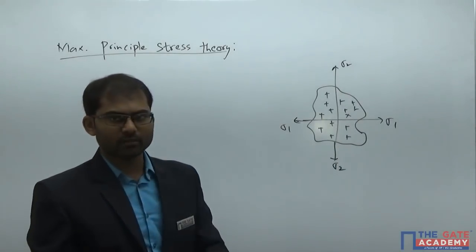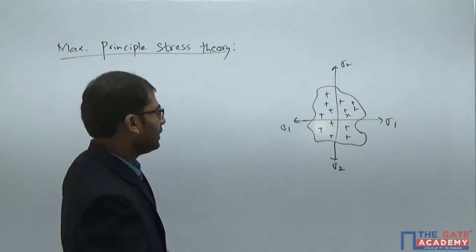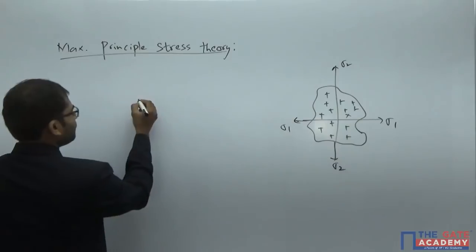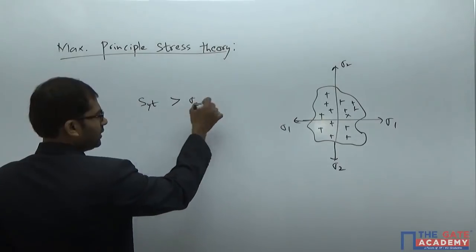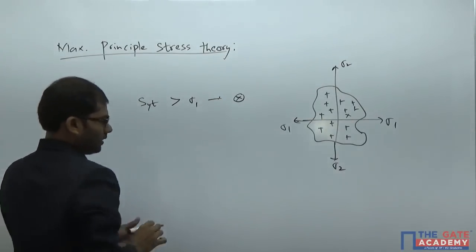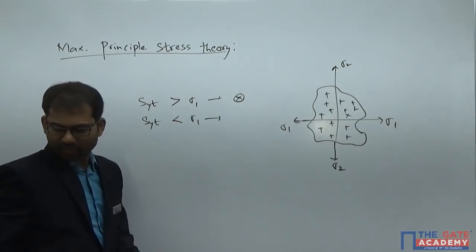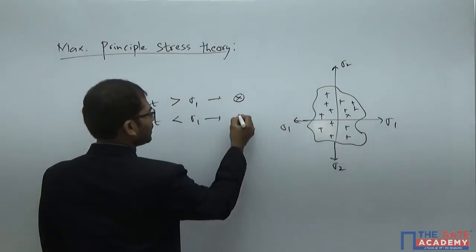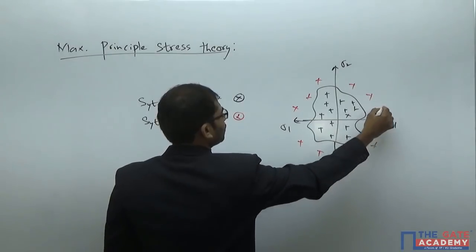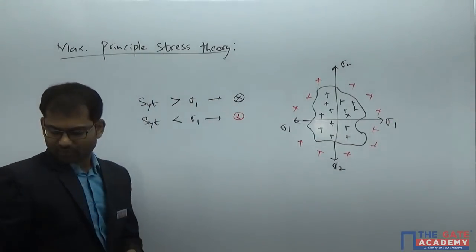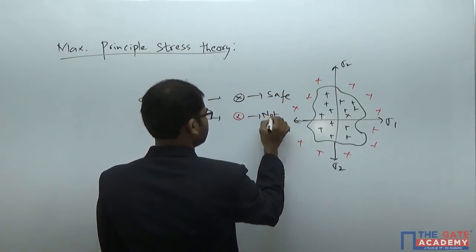If your sigma 1, sigma 2 coordinates are coming inside this region, that means the metal is going to be safe. That means here SYT is greater than sigma 1. This inequality is satisfied, denoted by these points here. If you have SYT less than sigma 1, these are denoted by other points, which means it's not going to be safe. So here it is safe, and here it's not going to be safe. So these are safe conditions and these are not safe conditions.